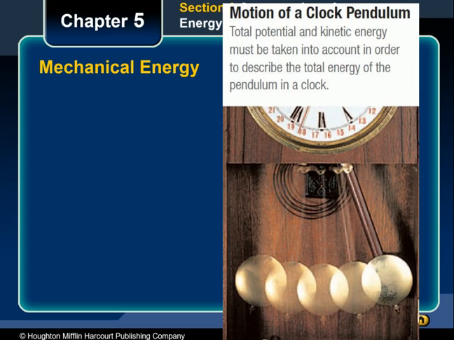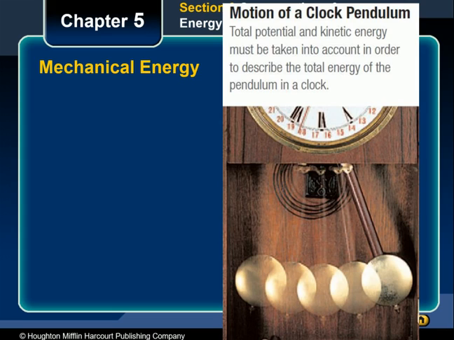For example, consider the motion of the different parts of a pendulum clock. The pendulum swings back and forth. At the highest point of its swing, there is only gravitational potential energy associated with its position. At other points in its swing, the pendulum is in motion, so it has kinetic energy as well. Elastic potential energy is also present in many of the springs that are part of the inner workings of the clock. The motion of the pendulum in the clock is shown in figure 3.1 on the screen here.